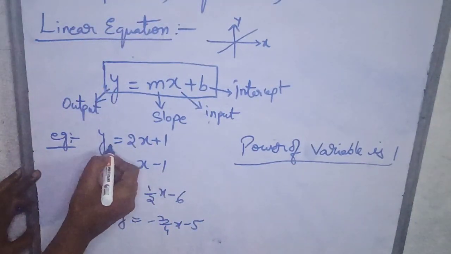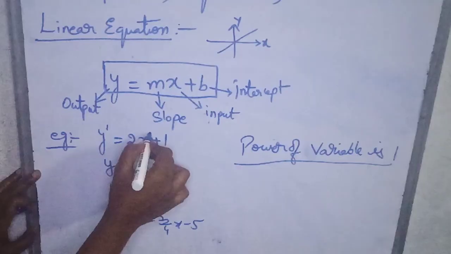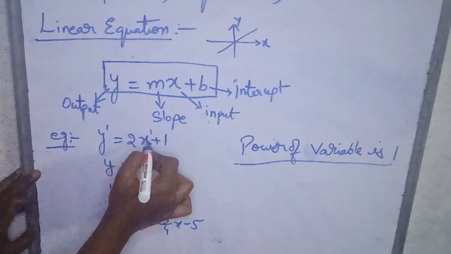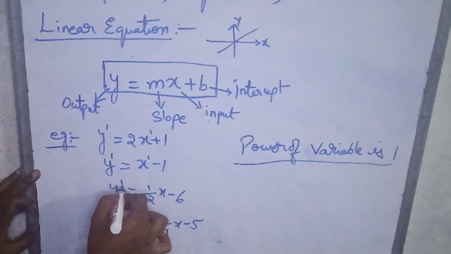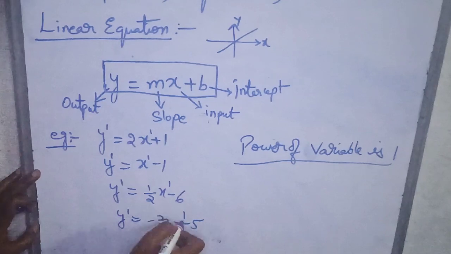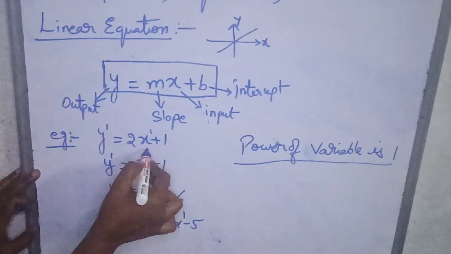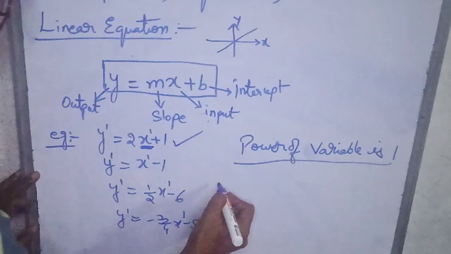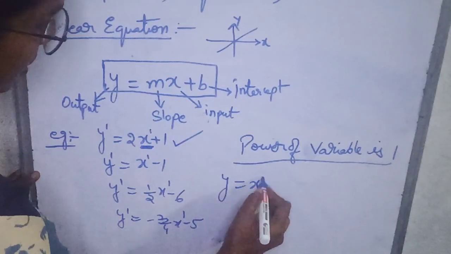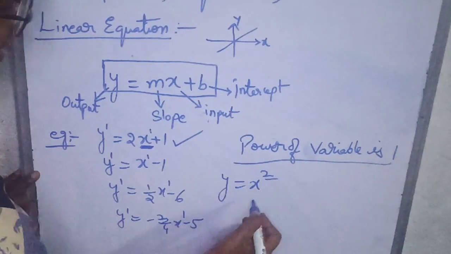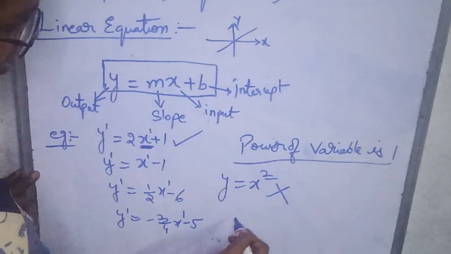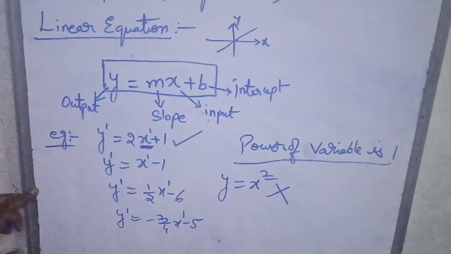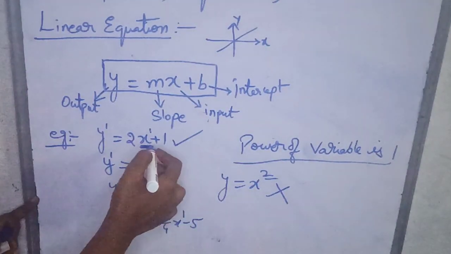This, if you see here, y power is 1. If anything is not there, then there is a 1 here. Y power 1, 1, 1, 1. Everywhere you see 1. Whenever the higher order power is 1, then it is called a linear equation. If you consider y is equal to x square, other than 1, then it is not a linear equation. This is considered a non-linear equation. So these are the examples.